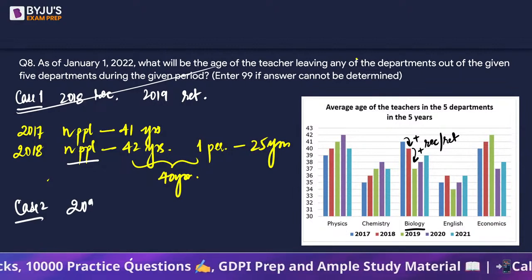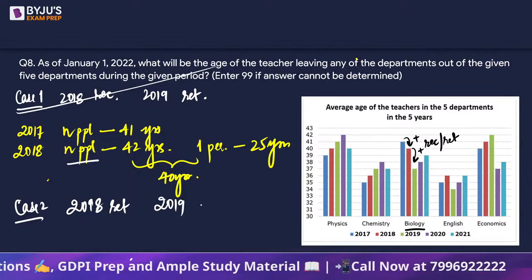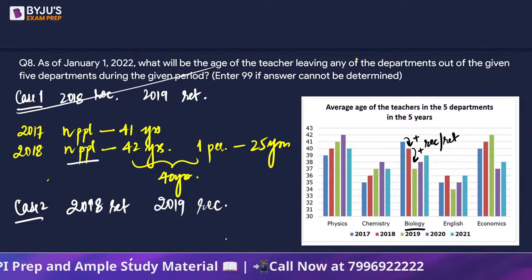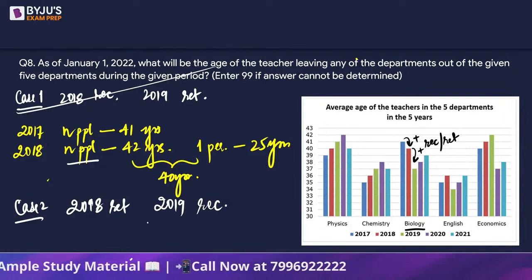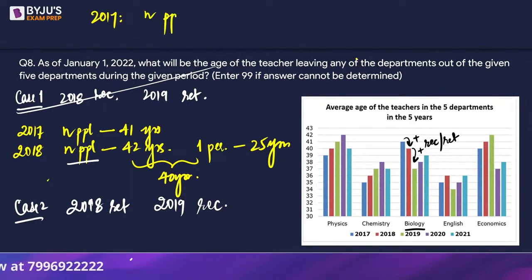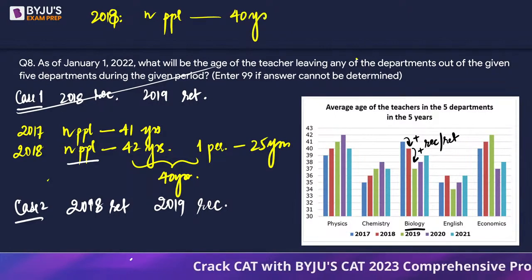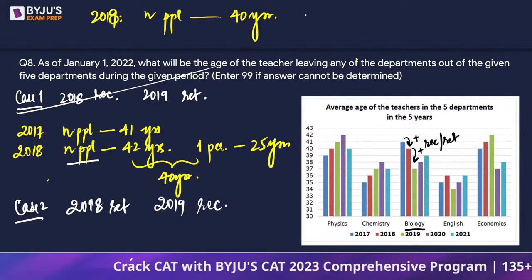It tells us that for sure in 2018, the retirement or the person left, and in the year 2019, recruitment happened, right? So if this is the scenario, then using the same logic, we can say in 2017 there were n people. We know the age of the recruited person, so we'll take 2018. So in 2018, n people had an average age of 40 years, right?